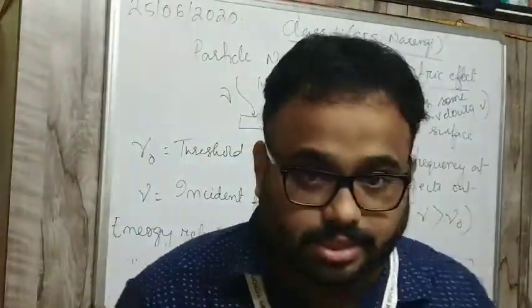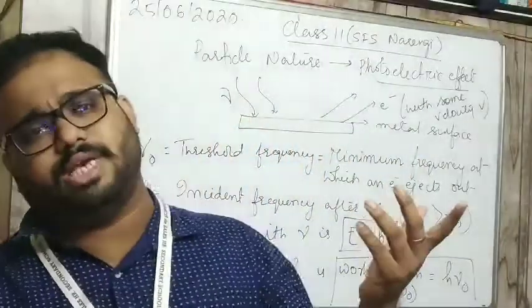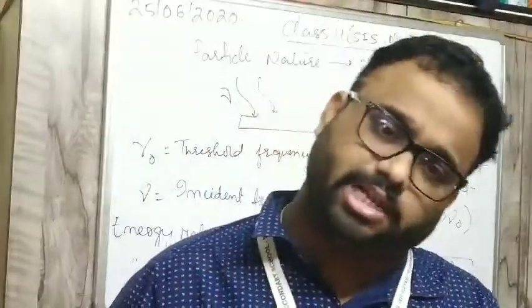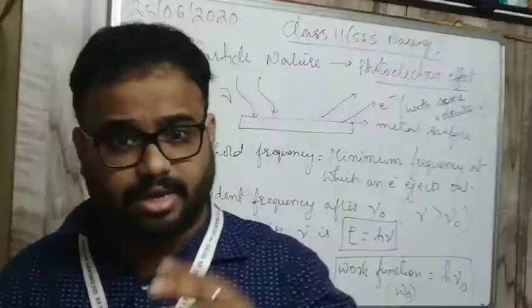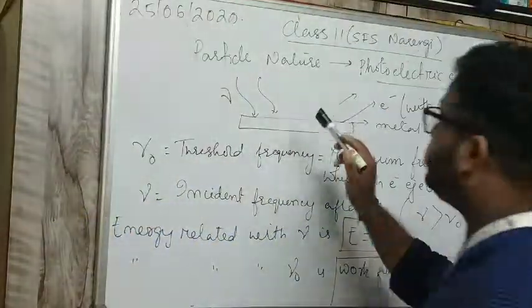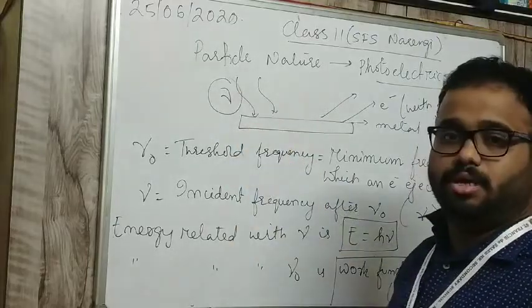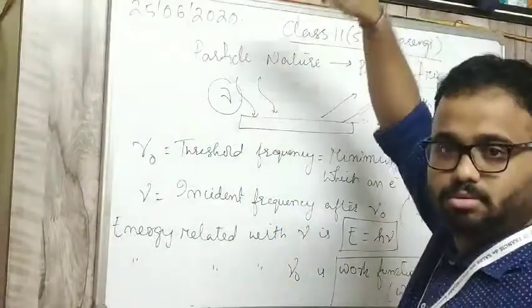But my question is, if light of any frequency falls on the metal, will electrons eject? Is it necessary? No, it is not necessary. Suppose you are giving a new frequency.